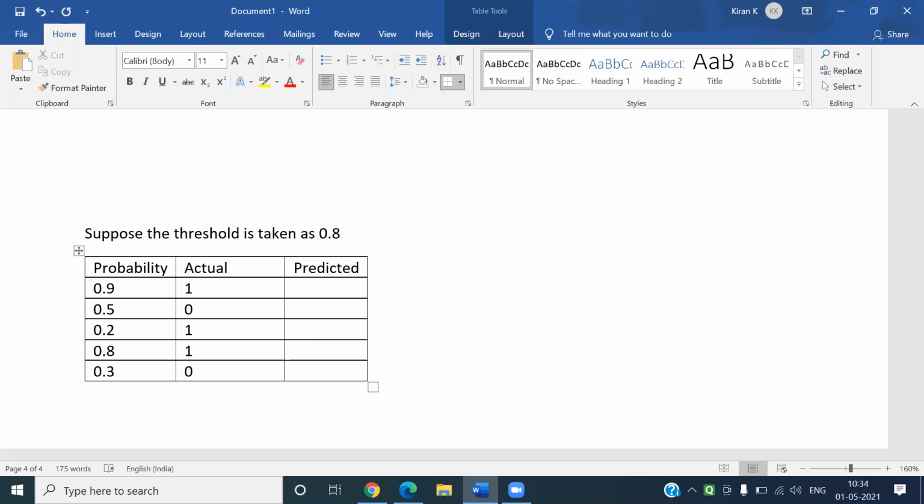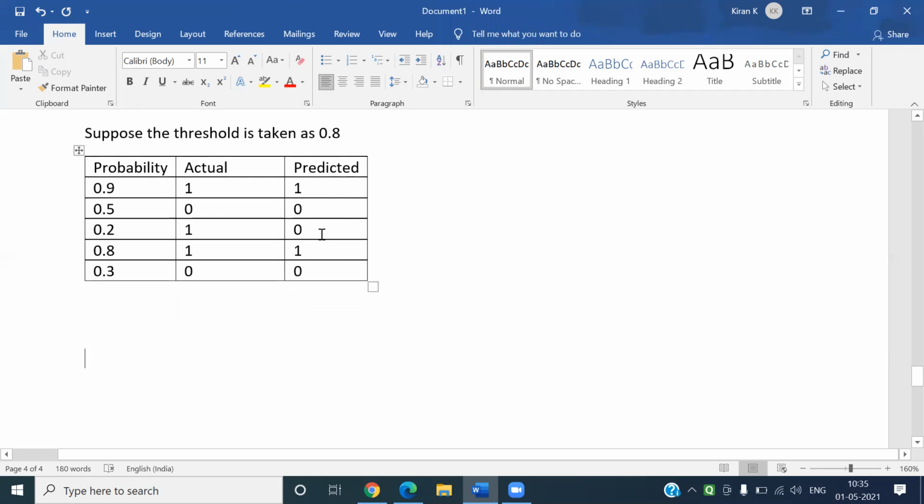So I want to take the threshold as 0.8 or 0.75, whatever it is. Then I'll get my predicted values as 0.5 as 0, 0.2 as 0, 0.8 as 1, and 0.3 as 0. So this is how it is. This is called probability, my dear friends.